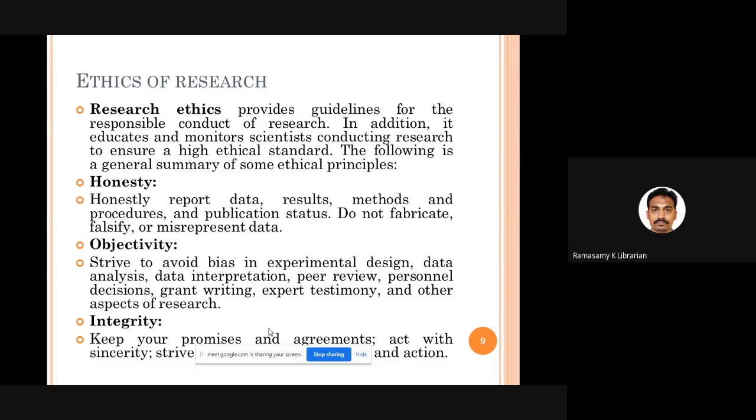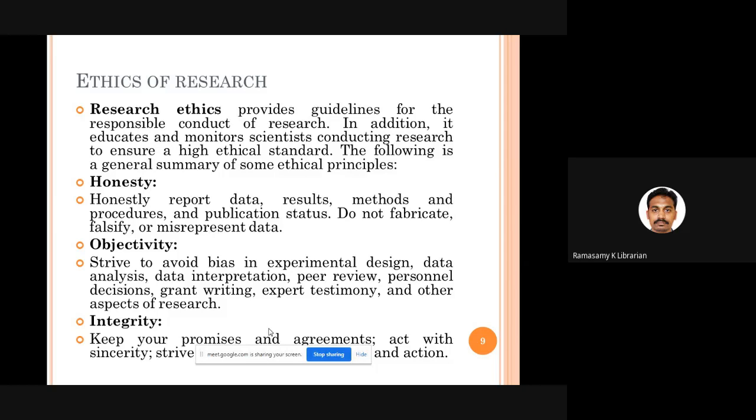See, once you get a paper from a particular place, you should not come to a conclusion that this particular person is from my state or my district, so let it be. We'll say, okay, let this paper be published. That kind of objectivity should be there in research.